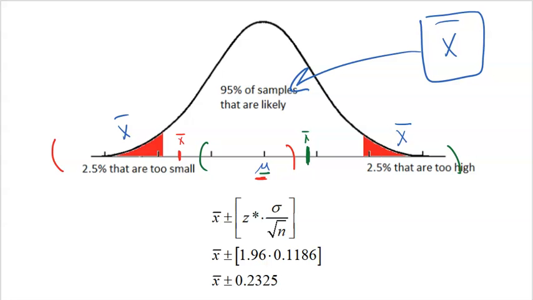This is a very similar concept that we saw with proportions. So I'm going to start with my sample mean, x bar. I'm going to go up and I'm going to go down by this back part, which is called the margin of error. Now, to calculate the margin of error, first I have to think about how confident we want to be. If I want to be 95% confident, everybody knows that that's the z star of 1.96. Hope you know that by now. And then I'm going to go up and down by the standard deviation, sigma divided by the square root of n, which we already showed was 0.1186.